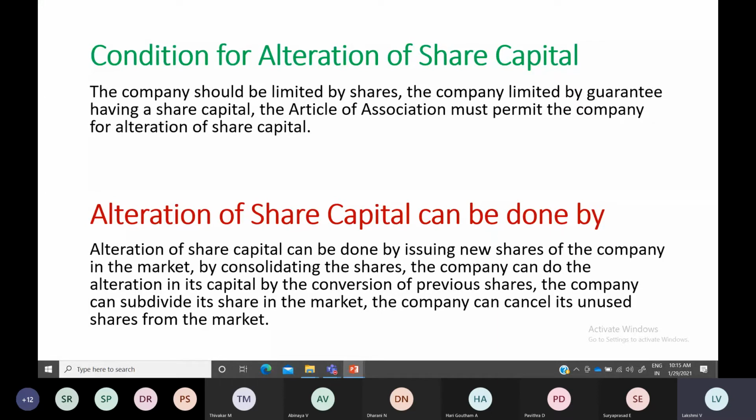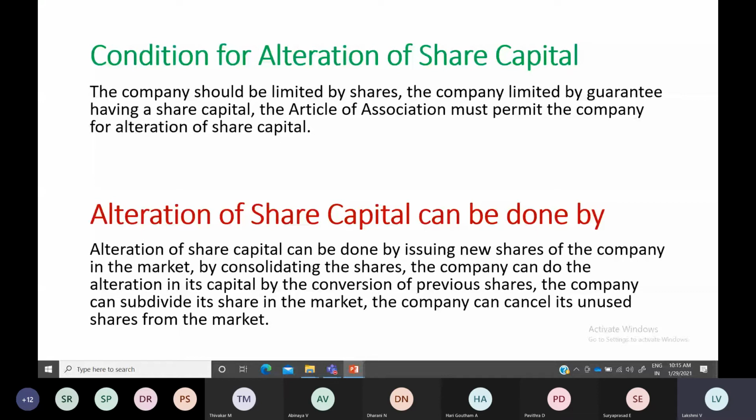A partnership business also has unlimited liability only. Sometimes even the partners' personal assets will be taken, in case the firm is facing more debt. But if you see companies, joint stock companies particularly, they can be in the form of limited by shares or limited by guarantee.